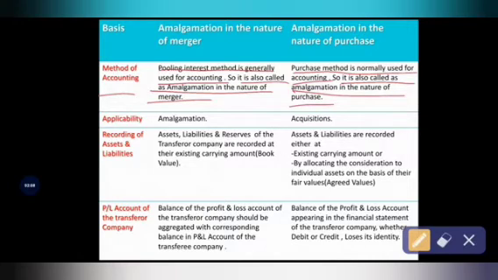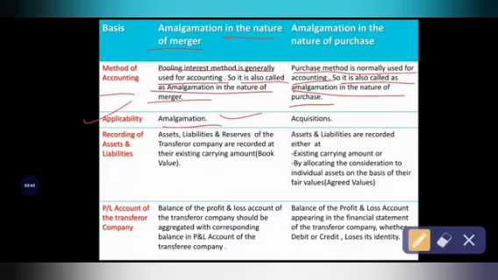And the second difference is based on the applicability. Amalgamation in the nature of merger is applicable to the amalgamation concept. You already know that amalgamation is also called merger. Merger is nothing but the combination of two companies to form a new company. Ultimately the process is called amalgamation. So that's why amalgamation in the nature of merger is applicable to the concept of amalgamation.